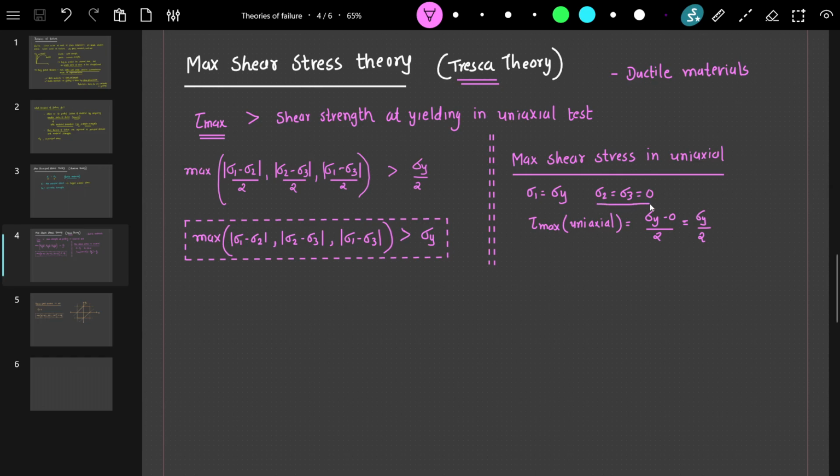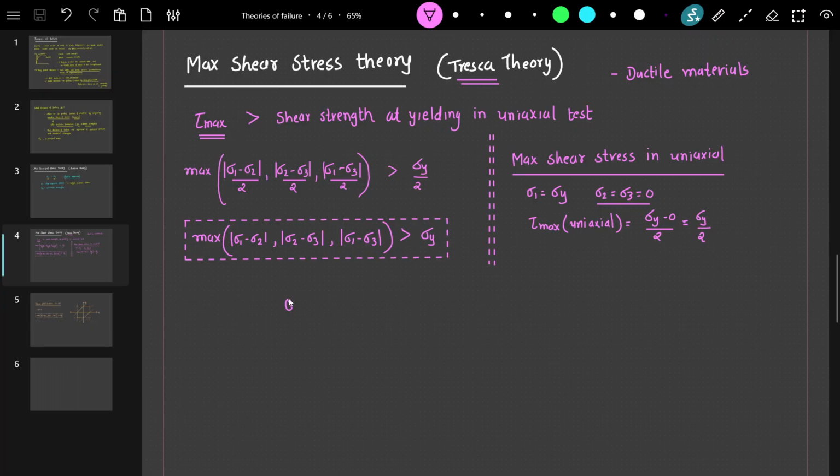We know sigma 2 equal to sigma 3 equal to 0 in a uniaxial tensile test, and sigma 1 is equal to the yield stress. So the maximum shear stress for the uniaxial case is equal to (sigma 1 minus sigma 2 or sigma 3) by 2, and that's how we get sigma y by 2. This is the right hand side. The maximum shear stress for a complex or triaxial state of stress is given by the max of three shear stresses.